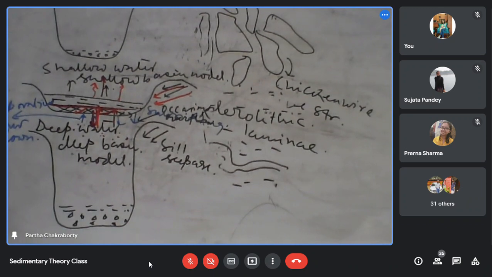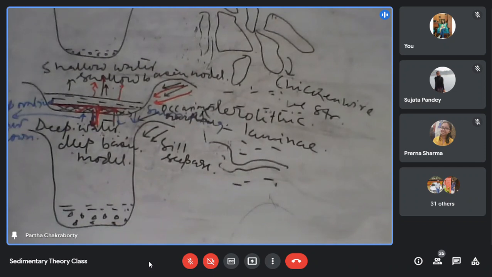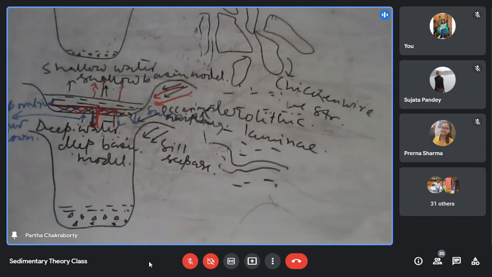But we should know all the models, so that when we work on evaporites, we can see what kind of evaporite we are getting. Am I getting a nodular evaporite? A chicken wire evaporite? A massive evaporite or a laminated evaporite? How is the character of the laminae? Are these enterolithic laminae, or laterally extensive laminae without any deformation? So we need to see all these textures and structures of the evaporite, its association, and then come up with a model which is best suited for it.